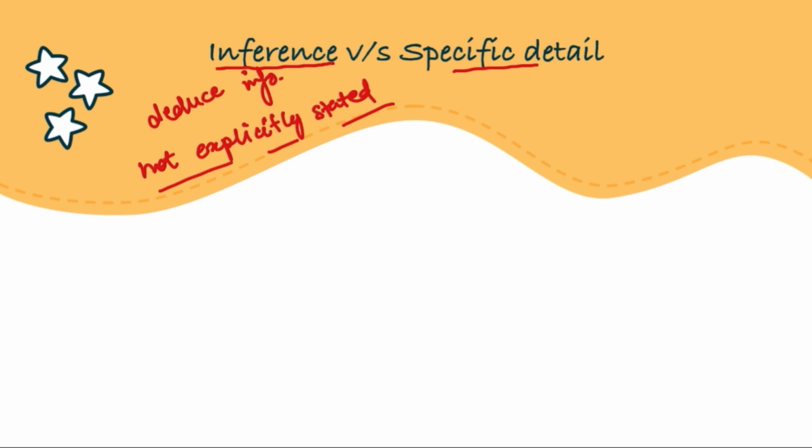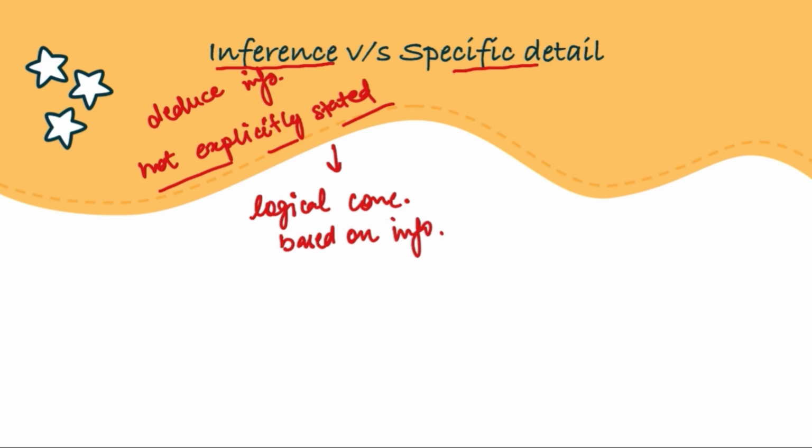So essentially, inference based questions are asking you to make logical conclusions based on information from the passage, right?